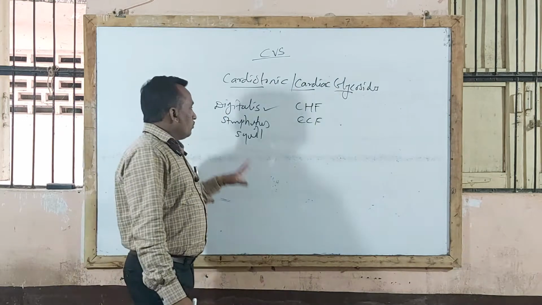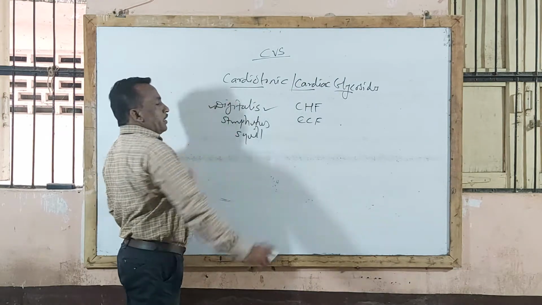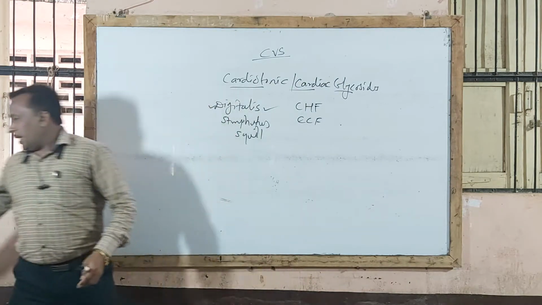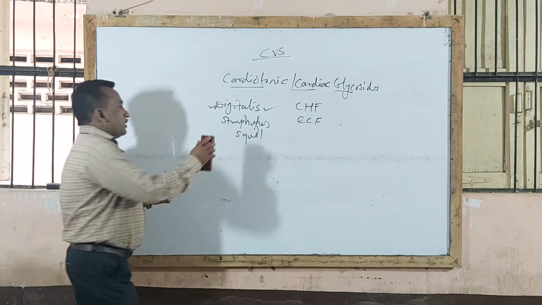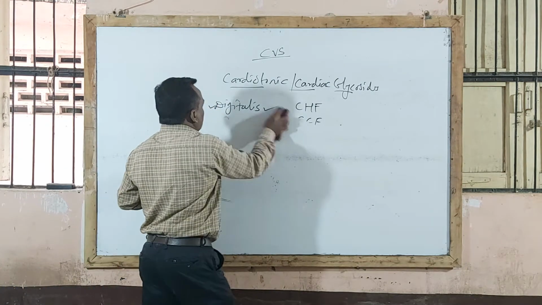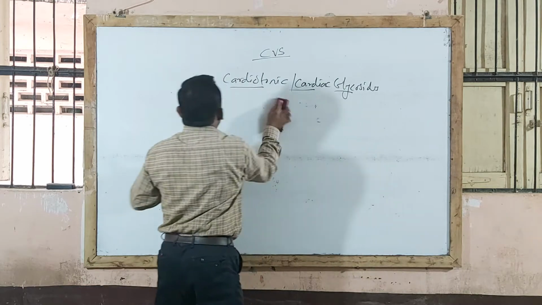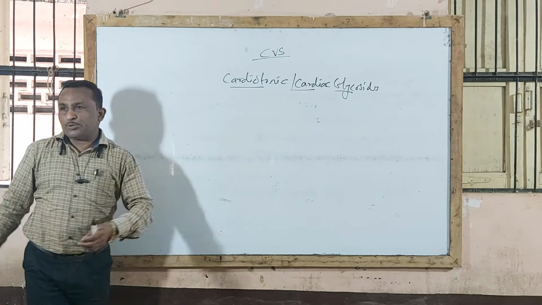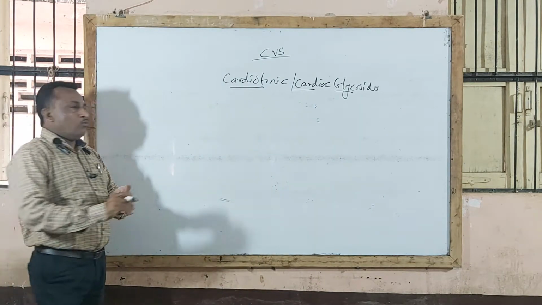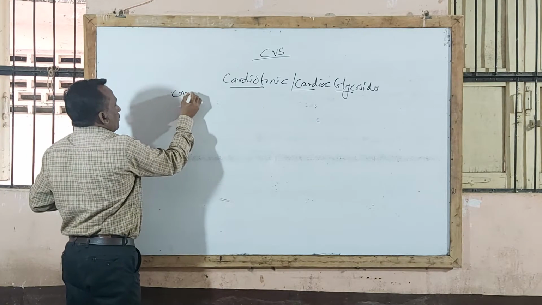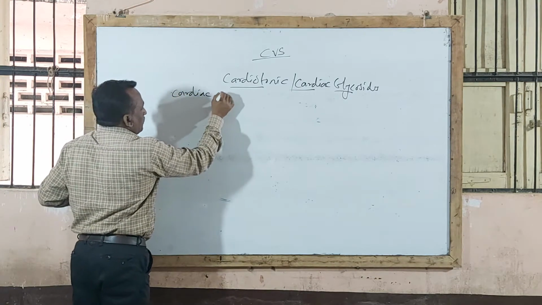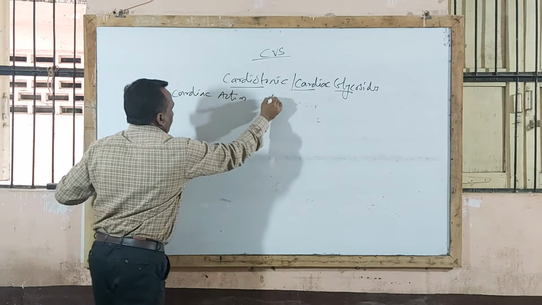Mostly this digitalis drug is used as a cardiotonic agent. Digitalis obtained from digitalis purpurea produces two types of pharmacological action. One that is cardiac action and second one that is extracardiac action.